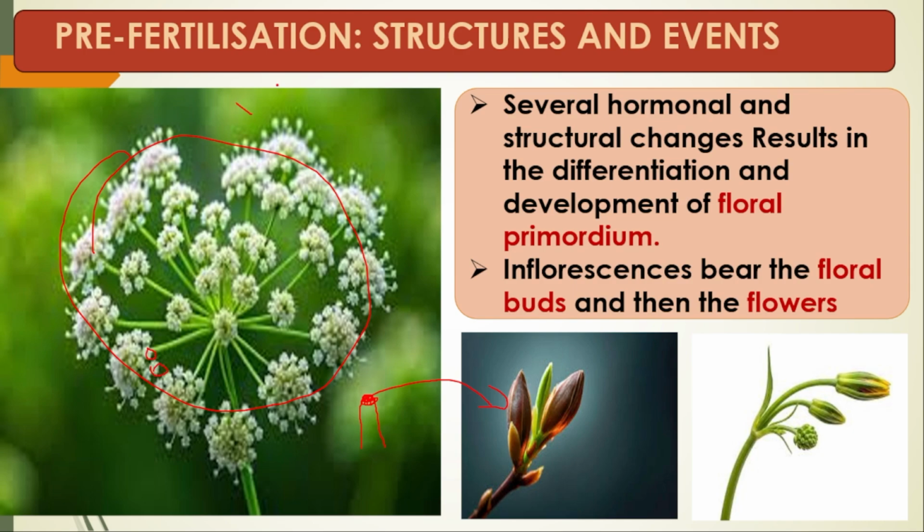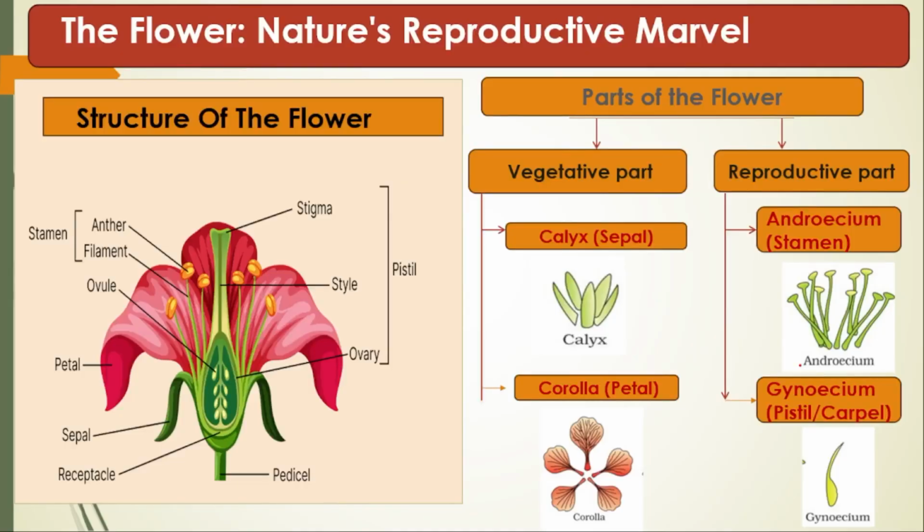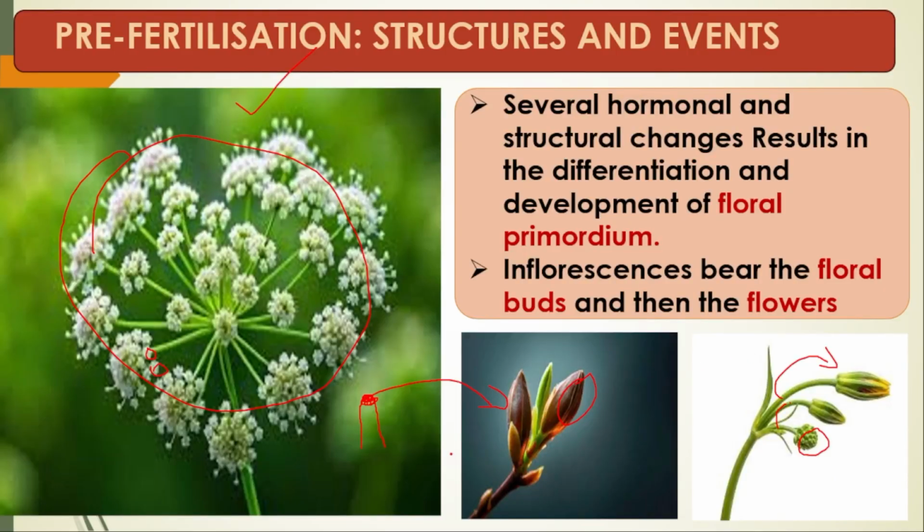This is the inflorescence of onion, that is Allium cepa. Here this is the bud, and after differentiation it forms the bud. Then the bud is going to bloom in the form of flowers. So this is the actual stage. Flowers arise from the stem apical meristematic tissue. Is that clear? That's good.